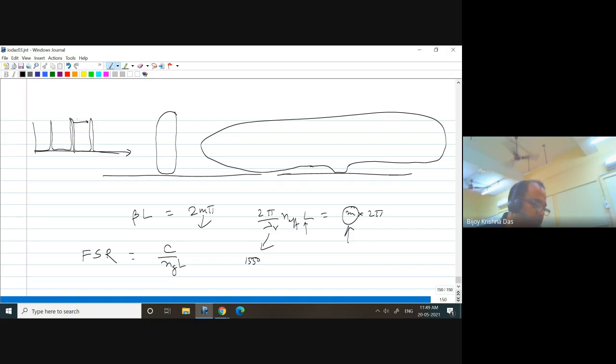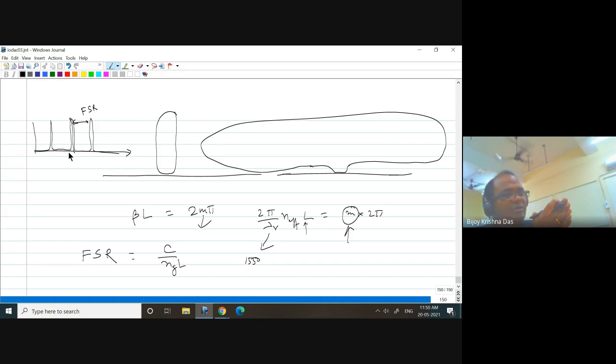So this is your FSR. You have to be careful that your FSR should not be very small, because in that case your laser source or your detection system may not be able to resolve these two resonances. They are coming very close.